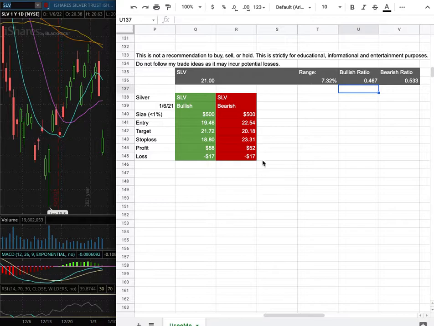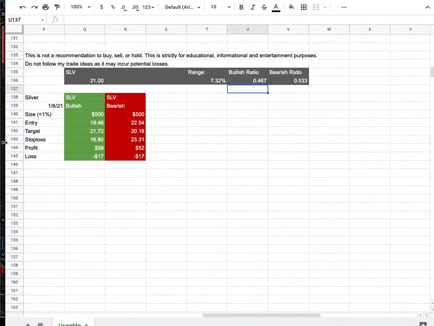However, if I were to open a short position, my entry is at $22.54. My sell target is at $20.18. My stop loss is at $23.31. So whichever entry price were to hit first, that'll be my position of the week.